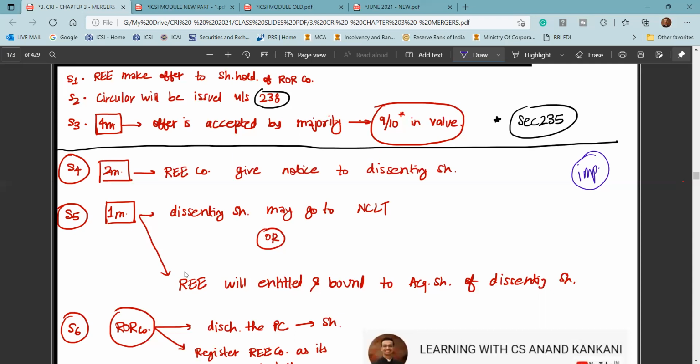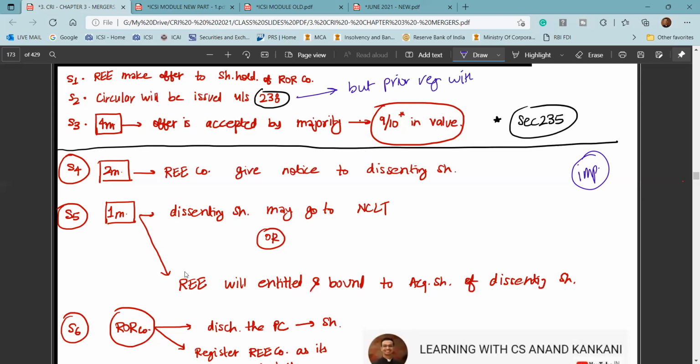So the first step is that the transferee company is going to make an offer to the shareholders of the transferor company, and while they make this offer, a circular would be issued to them under section 238, but this circular has to be registered prior with the ROC.